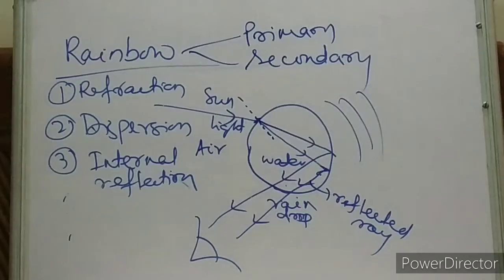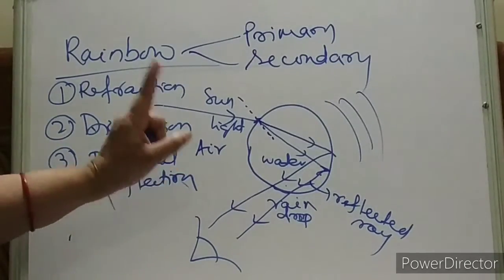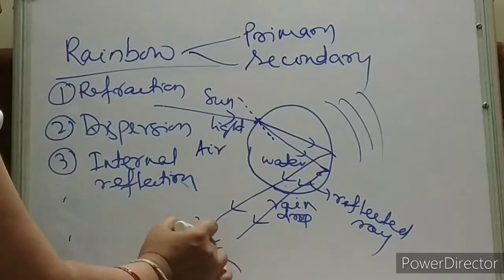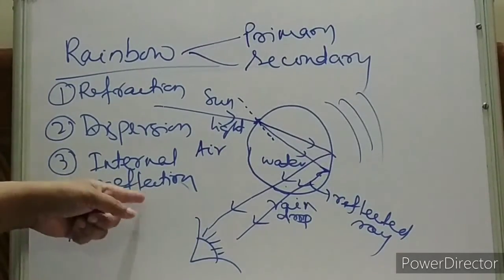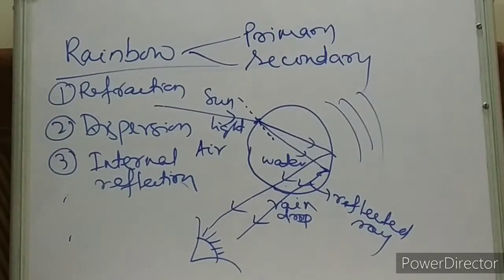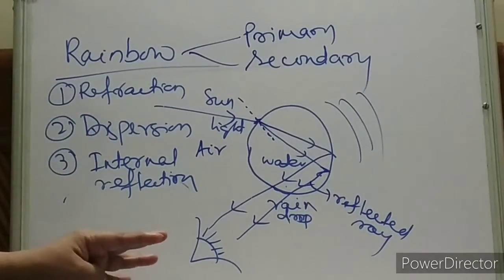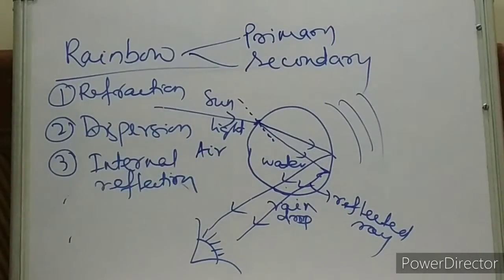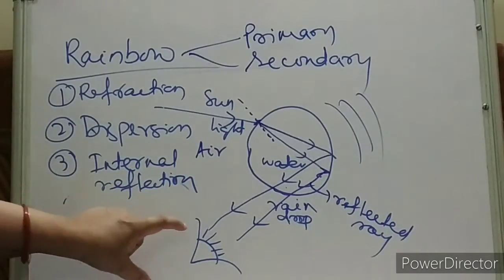Clear? One more thing. A rainbow doesn't exist at one particular location. Many rainbows exist. Interesting? However, only one can be seen, depending on the observer's viewpoint. Then what does it mean? See, all raindrops refract and reflect the sunlight in the same way that we have discussed just now. But only the light from some raindrops reaches the observer's eye.